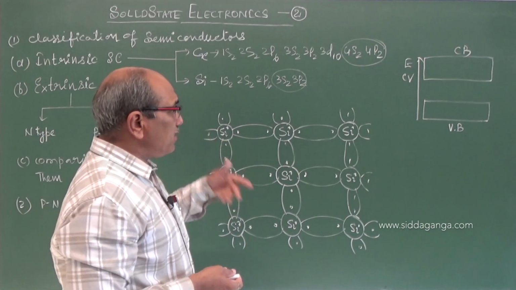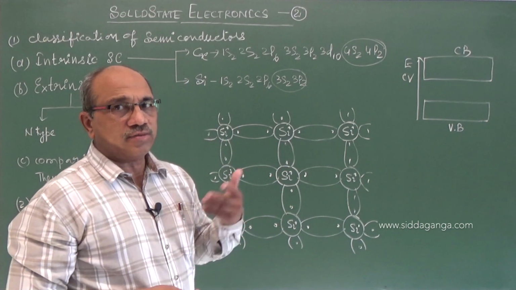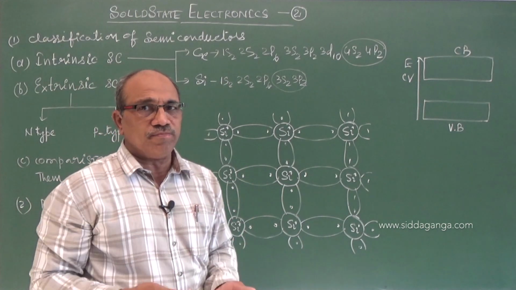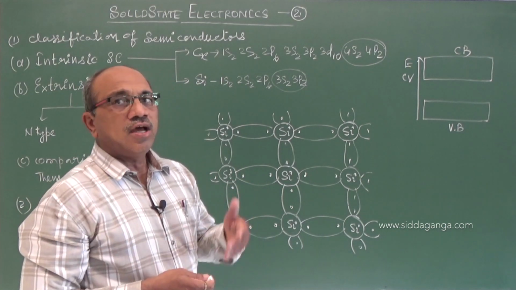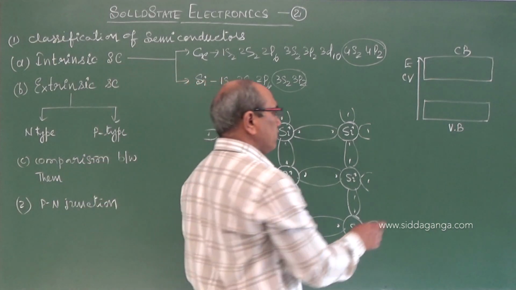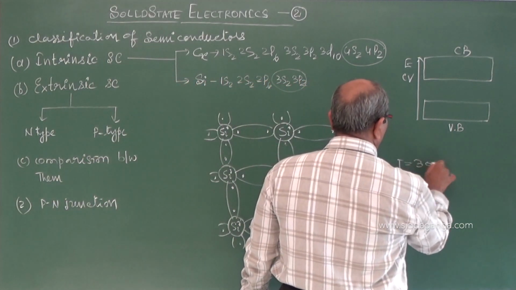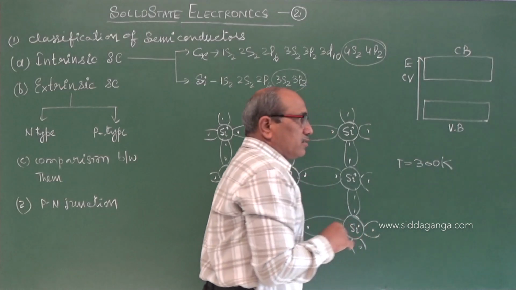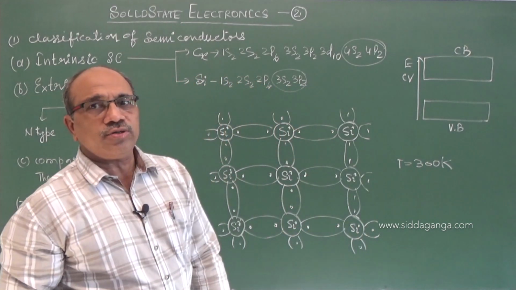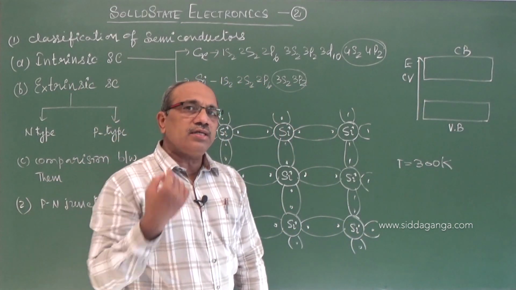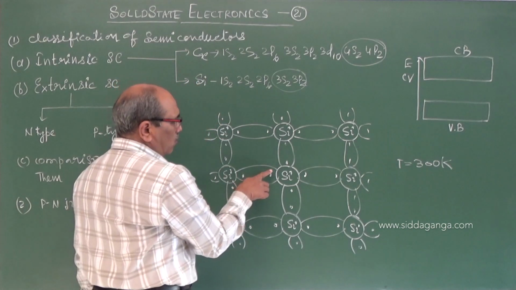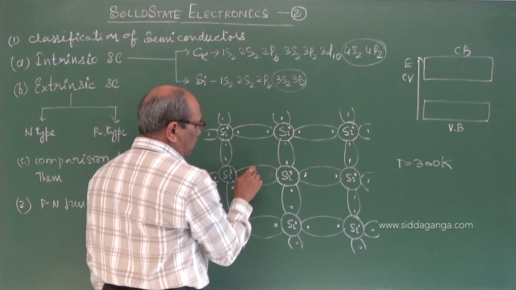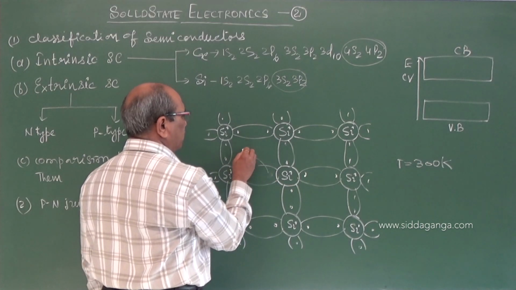But as temperature increases, coming to room temperature, around 27 degrees Celsius or 300 Kelvin, the thermal energy available to the semiconductor is absorbed, and one of the chemical bonds may be broken and an electron may get free.